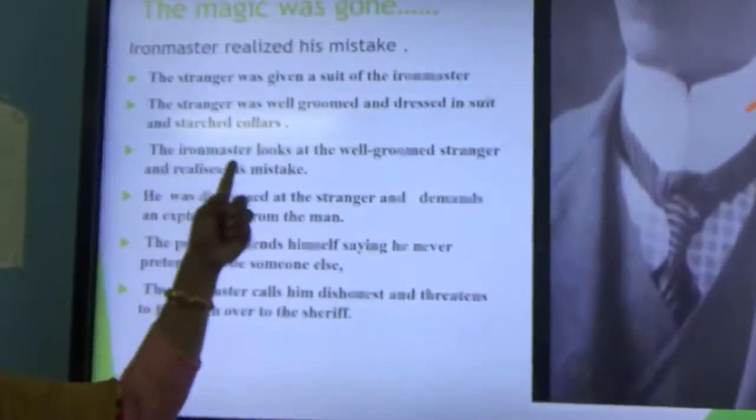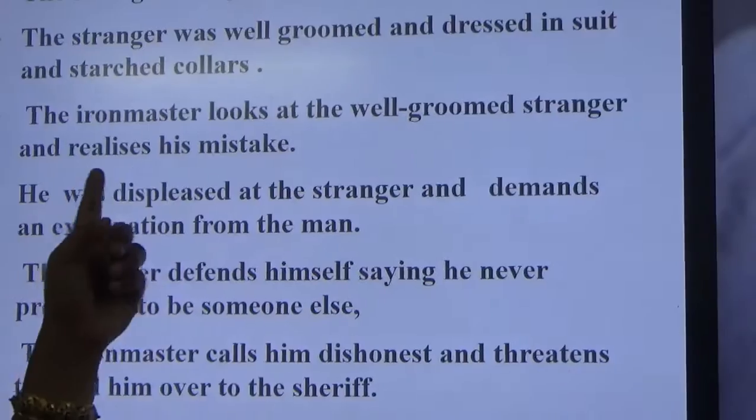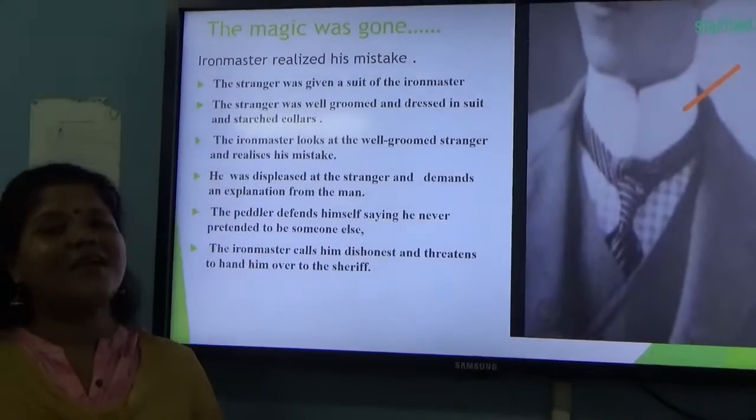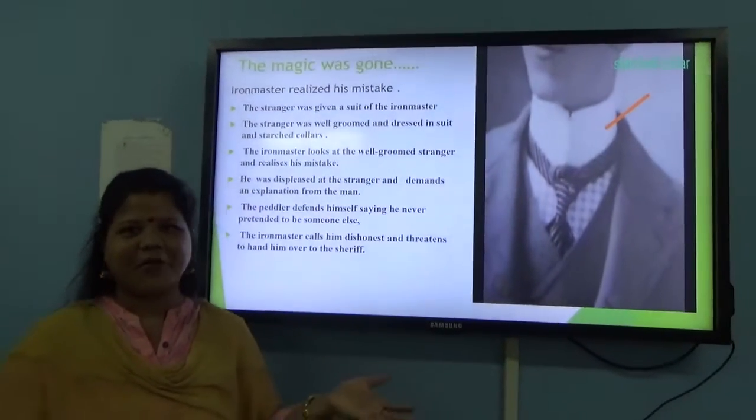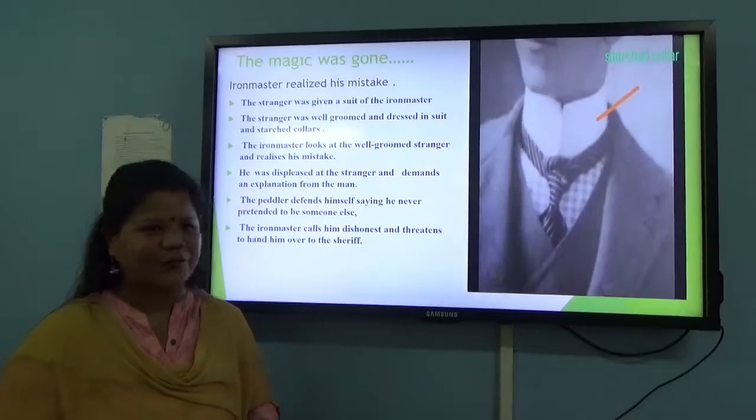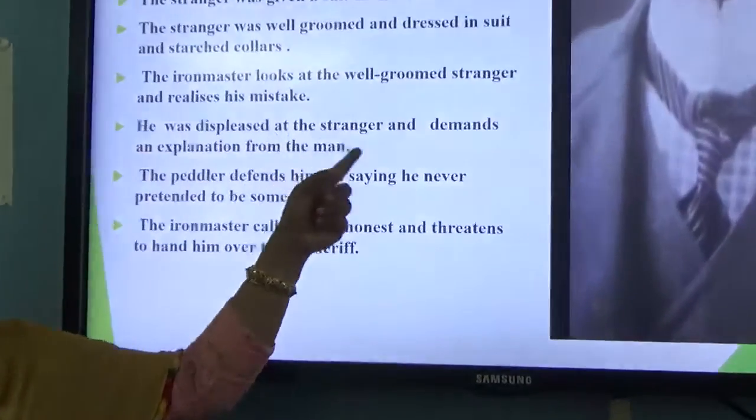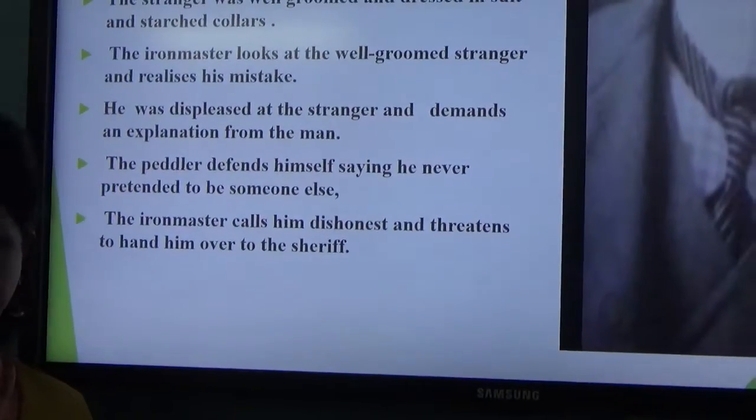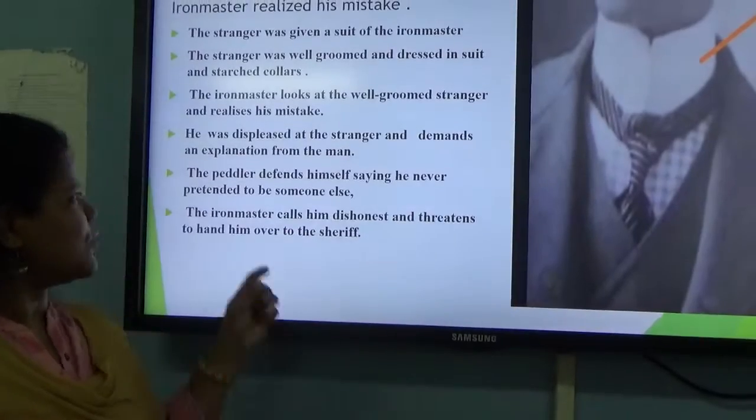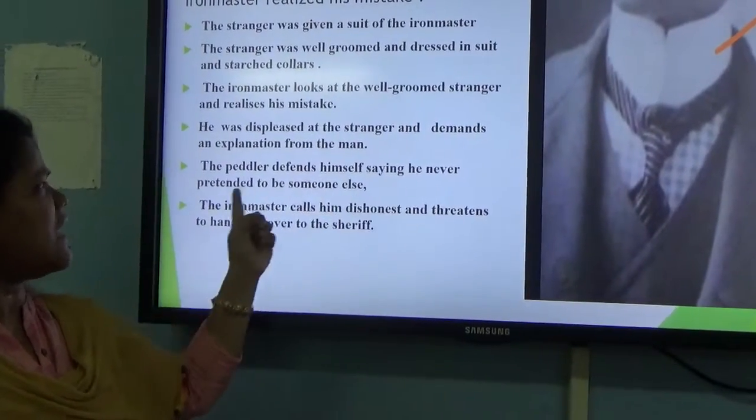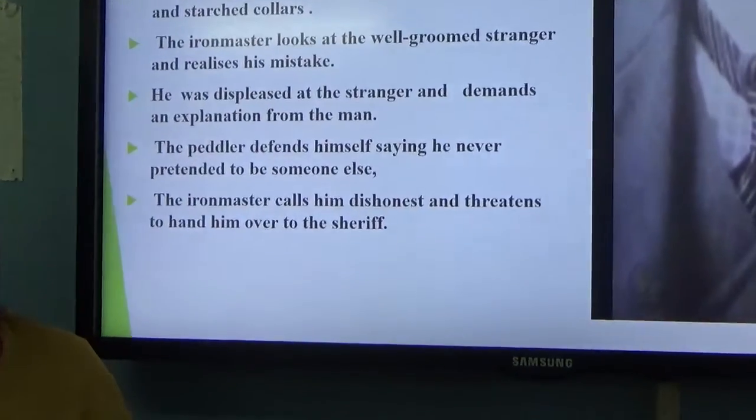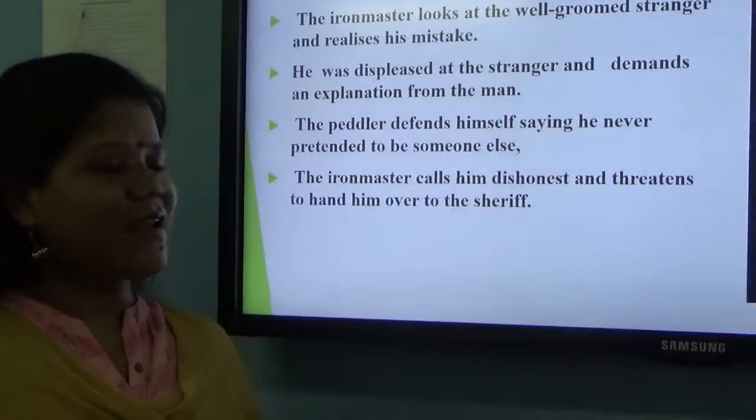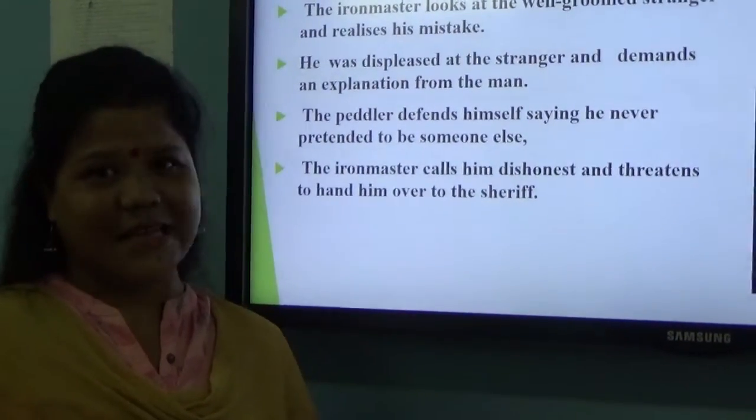Then the ironmaster looks at the well groomed stranger and realizes his mistake. Next morning when the ironmaster saw him, he found that this man was not actually Nils Olof. He was displeased and demanded an explanation. He was angry and asked him why he did it. Then the peddler defends himself, saying he never pretended to be someone else. But you can imagine that he also did not say his identity.